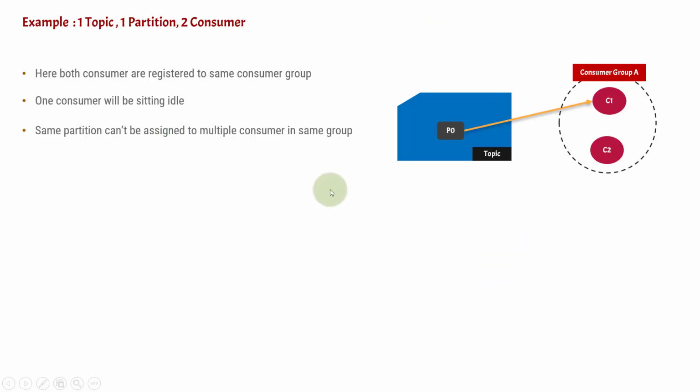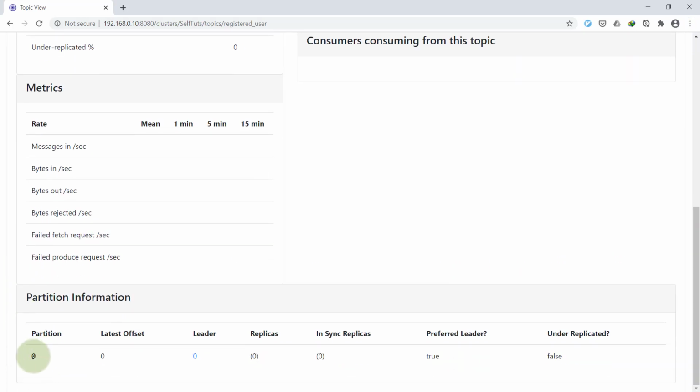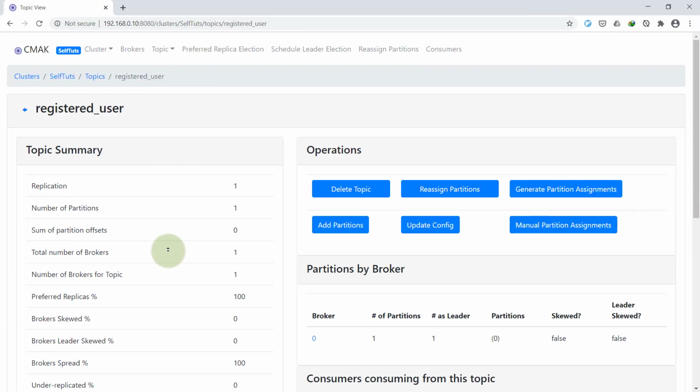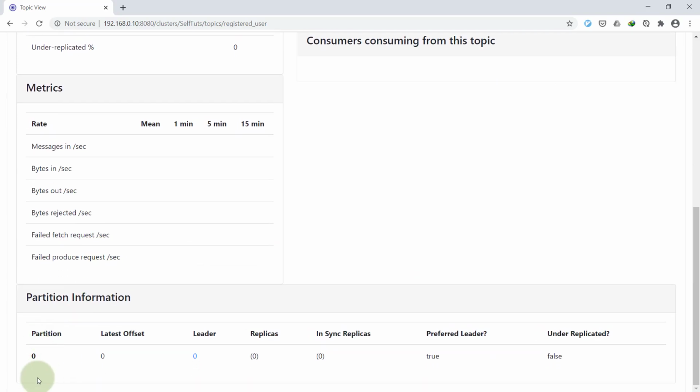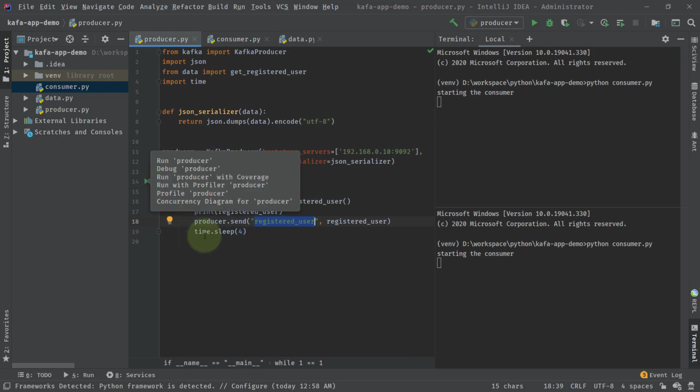Now we'll start pushing messages to P0 because we have created only one partition here. As you can see, there is only one partition, because when we defined the topic using create topic, there was only one partition. And this producer is sending messages to this registered user topic. So now let's see. I'll run this, and what will happen? Only at one place we are going to get the log write, either at this or at this, whichever consumer gets assigned to that topic first. Both will not get the message.